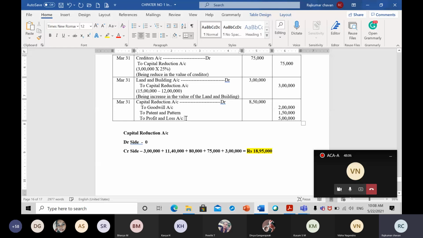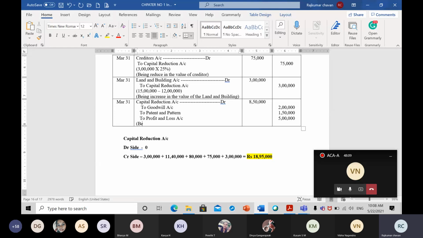So now let us pass the narration for this. Write down the narration: being written off intangible and fictitious assets. So this is the entry for this particular transaction.